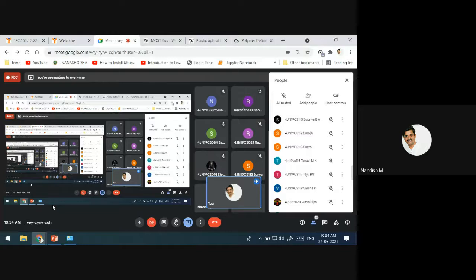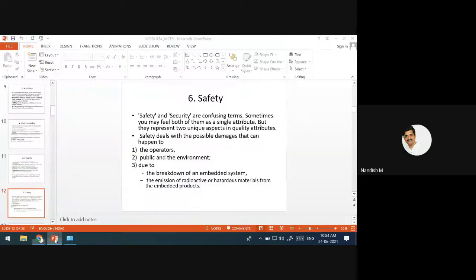If there is a breakdown of the embedded system, or emissions of radioactive or hazardous materials from the embedded products, what will happen to the public, to the environment, to the operators? You have to take care of that. If anything happens, there should be some safety measures with the embedded unit also. These are the things that we have discussed.